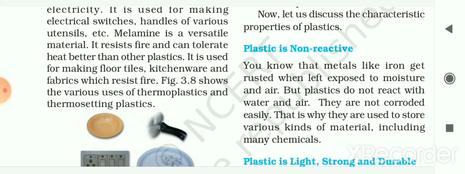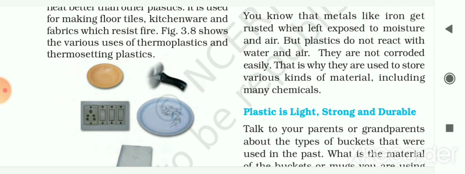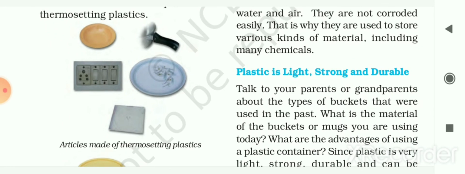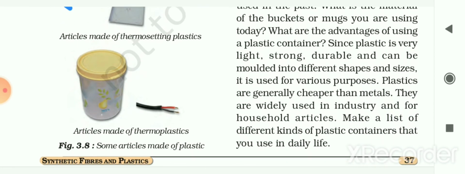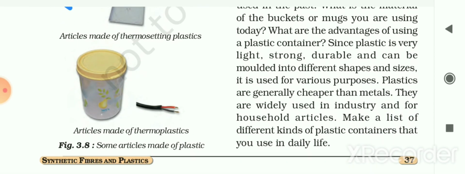In figure 3.8, some examples of uses of thermoplastics and thermosetting plastics are shown to you. First, thermosetting plastics are shown: electric switches, floor tiles, plates, and the handles of cooking utensils. And here the uses of thermoplastics are given: thermoplastic material is used to make containers and wires. So here some articles made up of plastics are shown to you.